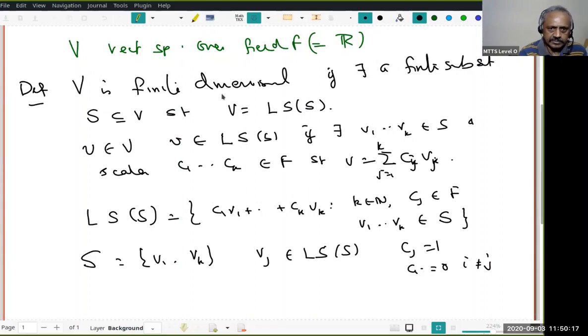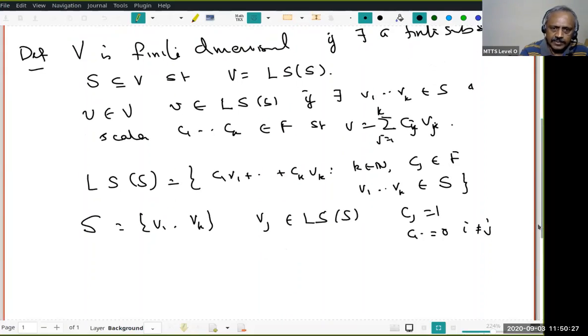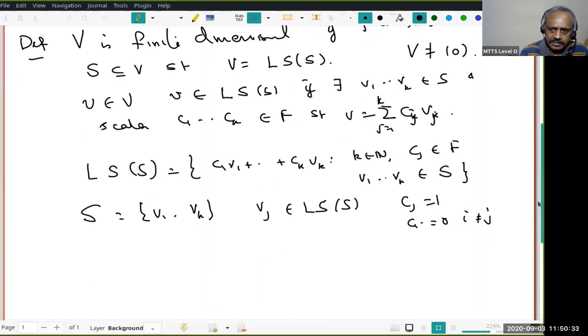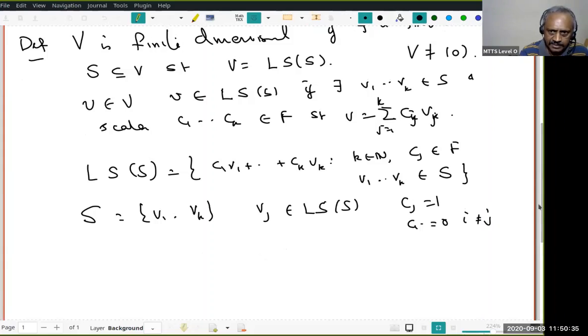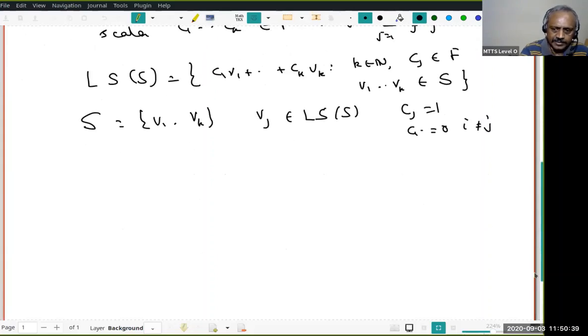So when is V finite dimensional? If I can find a finite subset S of V so that V is LS of S. For the time being, assume V is non-zero, that it is not the zero vector space. I will make a remark about it at the end, or you can find it in my article. Let us avoid the zero vector space for the time being.